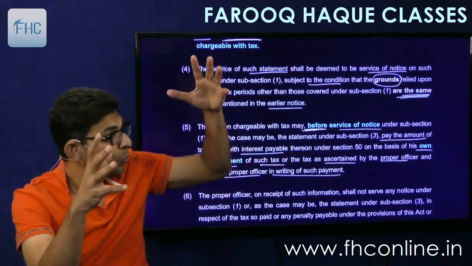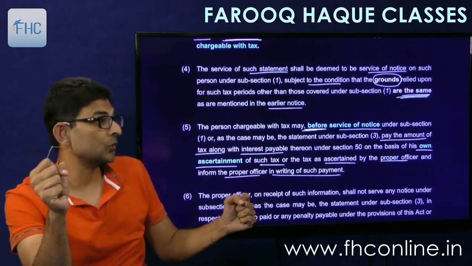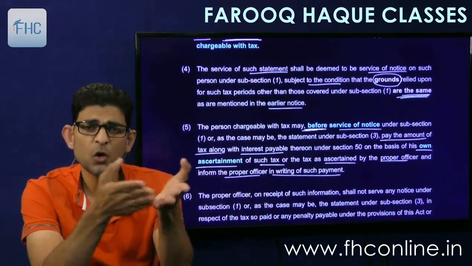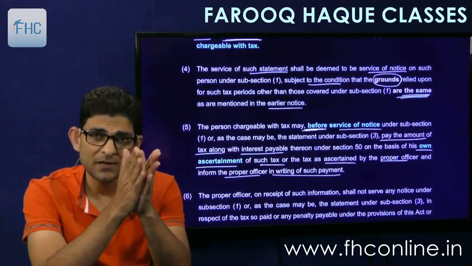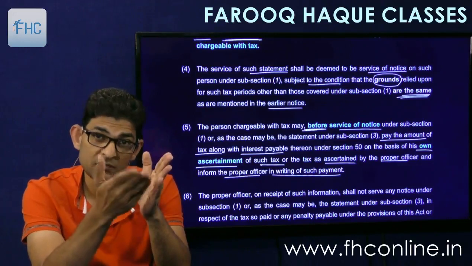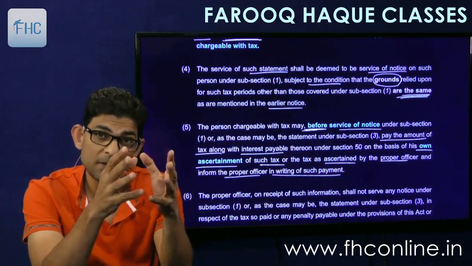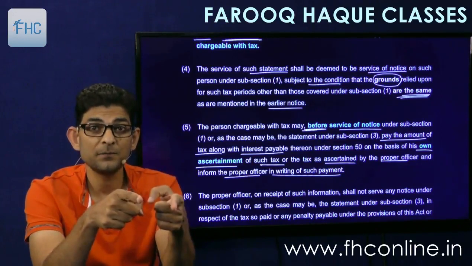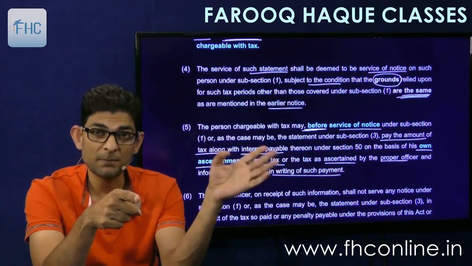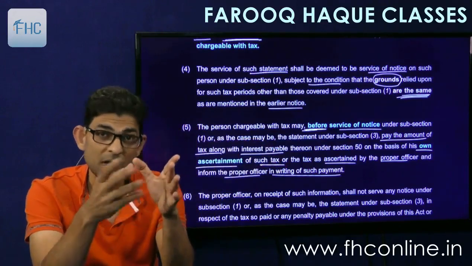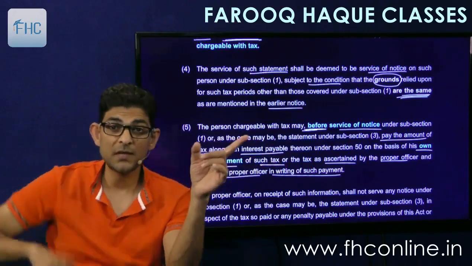I say, oh, is it so? Oh, that's bad. Let's go and pay the amount. So on my own ascertainment, I will calculate the amount of short payment and pay it along with interest, and after making the payment, I will inform the proper officer that I have made the payment. There was a short payment in some of the preceding months, and I have ascertained the amount and paid it. So this I will have to inform him.